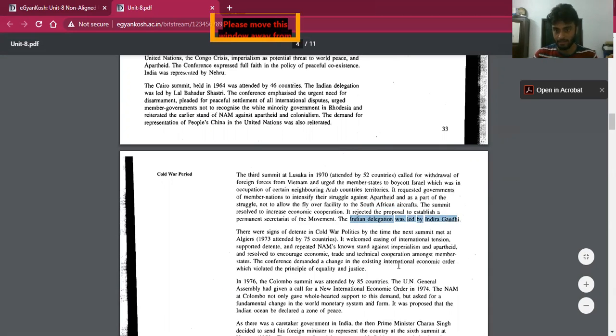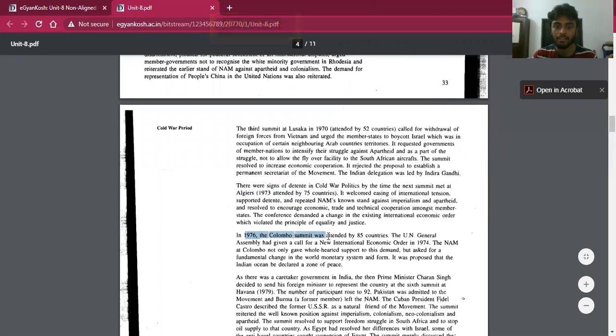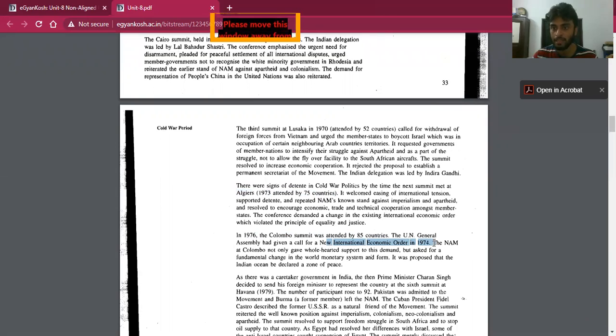Now the next summit was at Algiers in 1973, and it was attended by 75 countries. And in 1976, the summit was at Colombo. During this time the UN General Assembly gave a call for a new international economic order. I can give you a brief summary now, and I will give you a detailed analysis later.